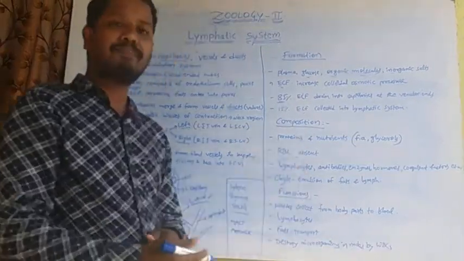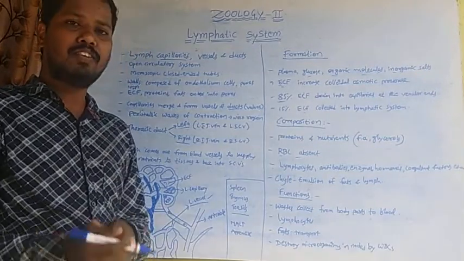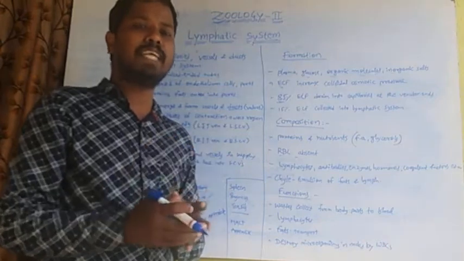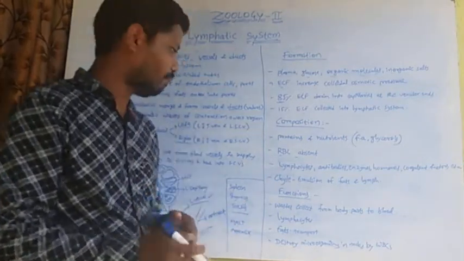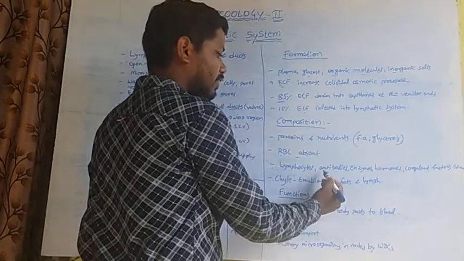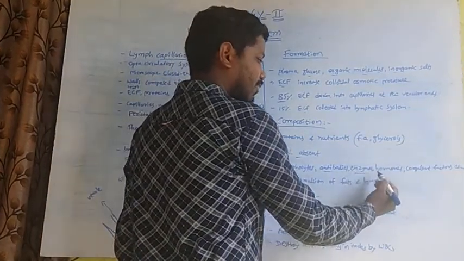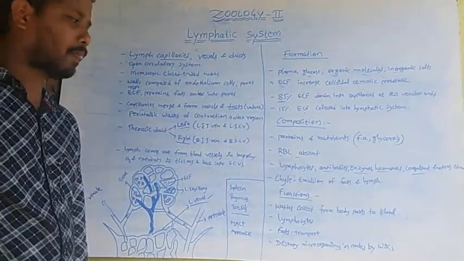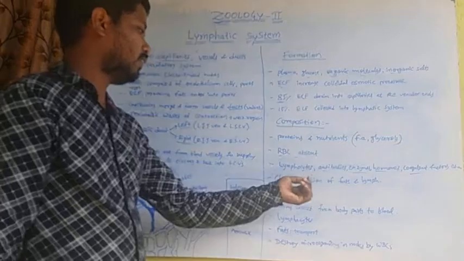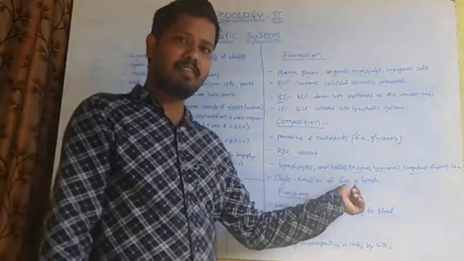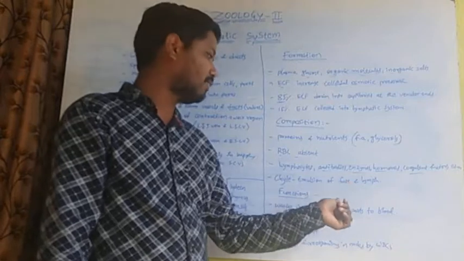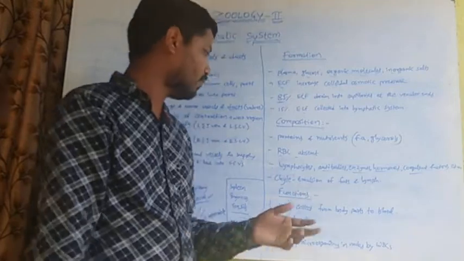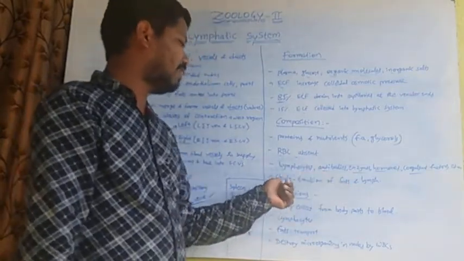These lymphocytes kill microorganisms by phagocytic cells. Lymph also consists of antibodies, enzymes, hormones, coagulant factors, etc. The emulsion of absorbed fats and lymph is characteristically considered as chyle.